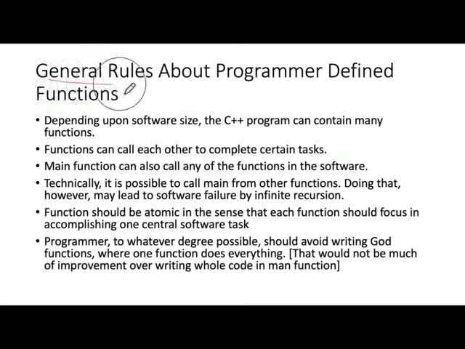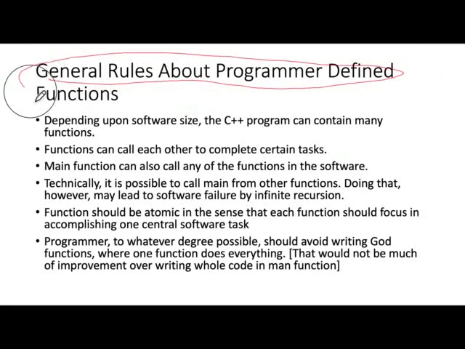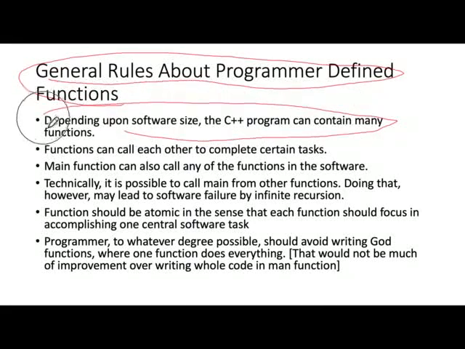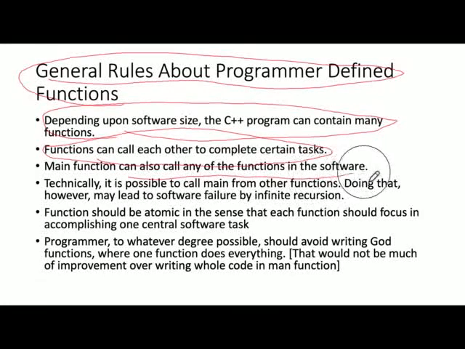What are the general rules about programmer defined functions? Depending upon software size, a C++ program can contain many functions. Functions can call each other to complete software tasks. And the main function can also call any of the functions in the software. Technically, it is possible to call main from other functions, but doing that may lead to software failure by a process called infinite recursion.